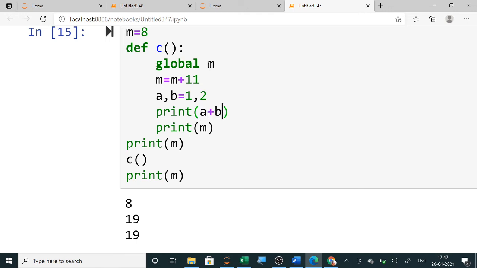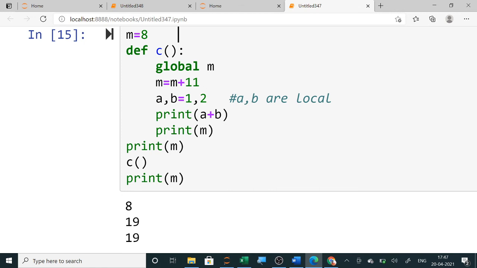Now here you can see a and b are local, so here you will write a comma b are local variables, whereas m is a global variable since it is declared outside. We have already seen the difference. This is the difference between local and global.